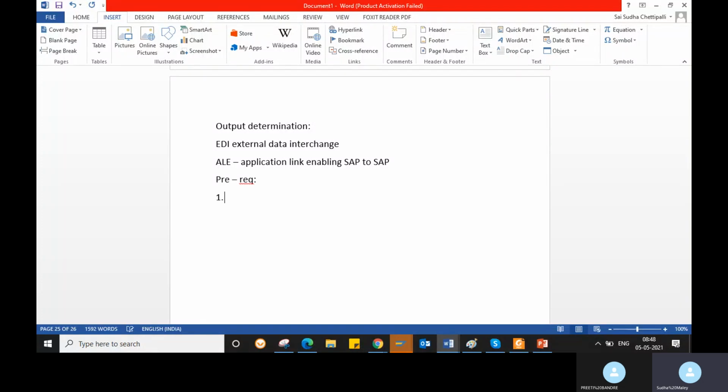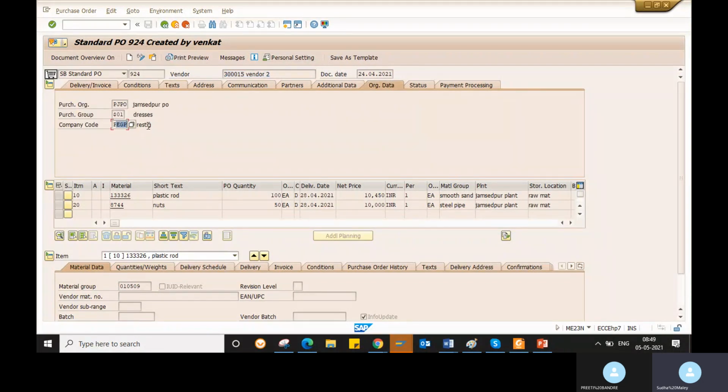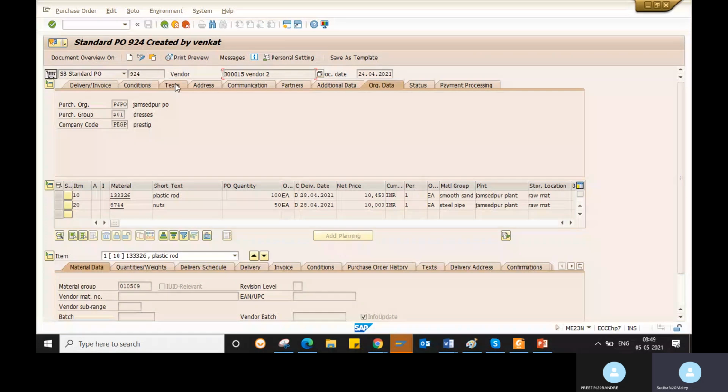Okay, the first one is a condition table. Condition table means on what basis you require the output type. For example, I want this output type only for this vendor and my purchasing organization. Okay, only for this purchaser, only for this vendor I require this output type. So based on what conditions you want this output type. So I want it only for this material and for a plant. Then you can maintain in the condition table whatever fields you want. Okay, so we will go for the condition table.